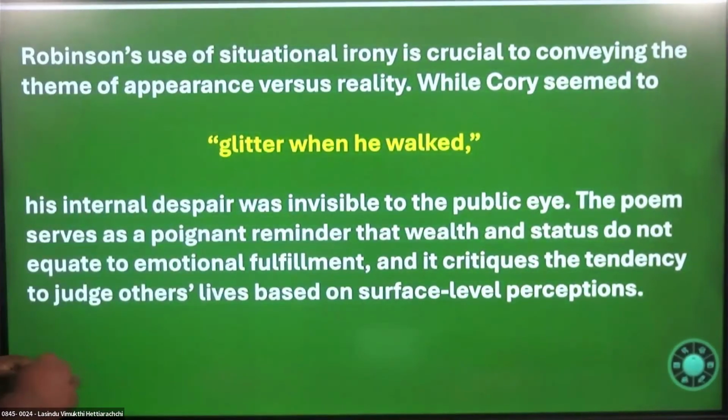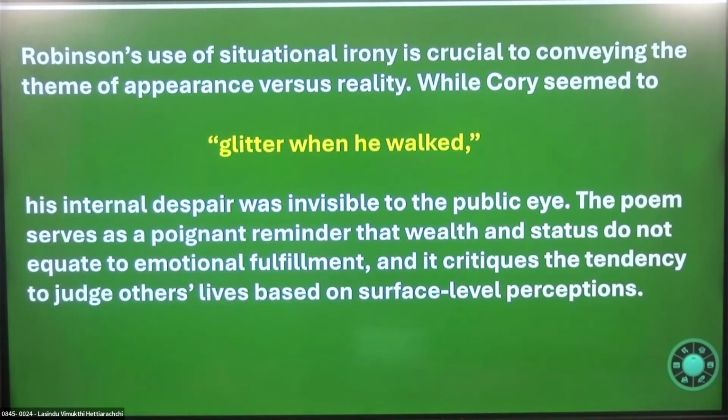Right? Okay. His internal despair was invisible to the public eye. The poem serves as a poignant reminder that wealth and status do not equate to emotional fulfillment, and it critiques the tendency to judge others' lives based on surface level perceptions. Right? Surface level perceptions. You should never judge a book by its cover, right? That is the behavioral pattern that we all have. We like to judge people, right?